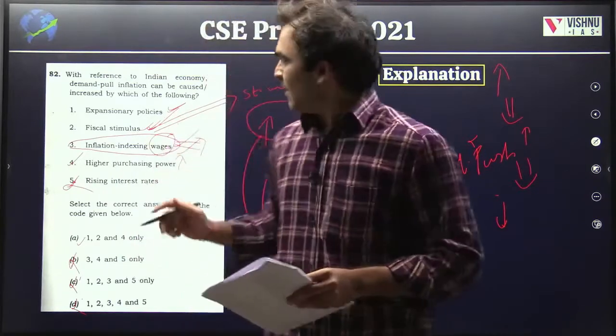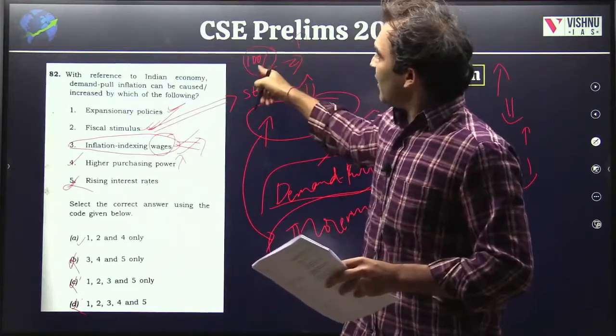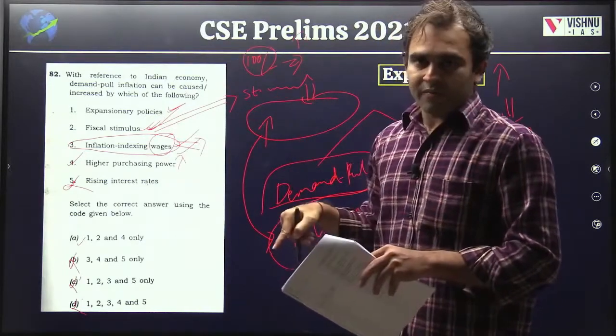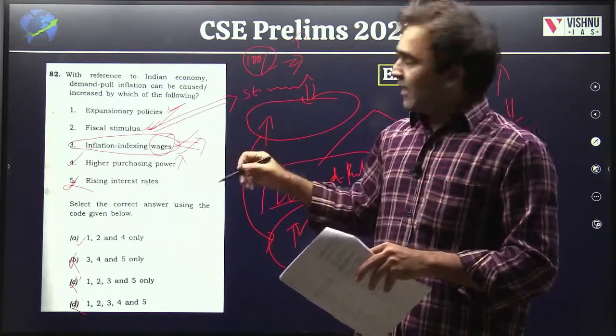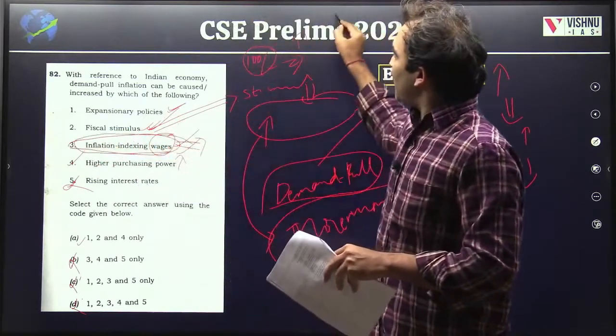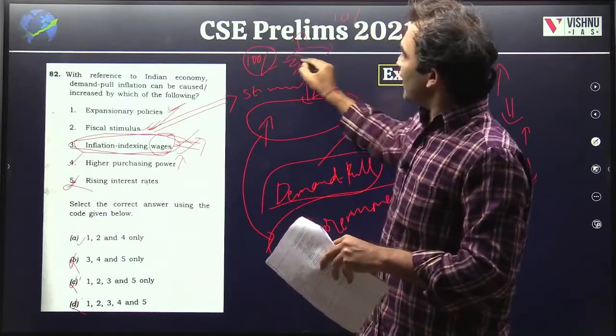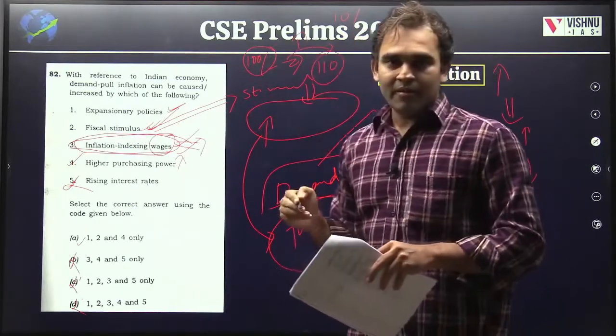So in normal cases, if you are having just 100 rupees, if there is inflation, your purchasing power will decrease because you can't buy that product. But when your wage is indexed to the inflation, if the economy's inflation rate is 10%, your wage is also increasing by 10%, so it will become 110.